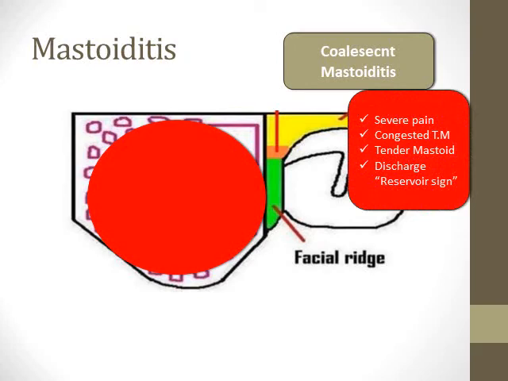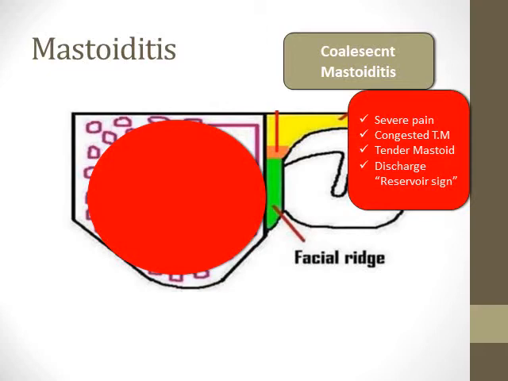Here the patient will also complain of severe ear pain, congested tympanic membrane, tender mastoid, and ear discharge, what we call the reservoir sign. Why? Because if you find a perforation in such a patient, this perforation usually will pour pus.